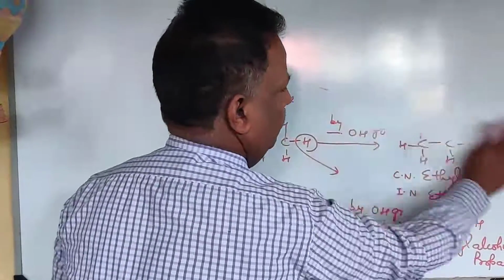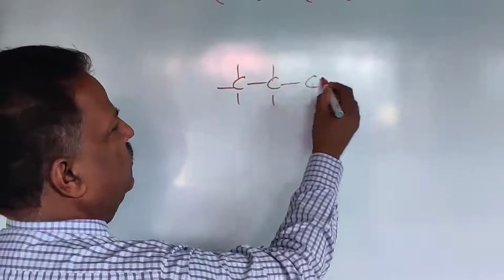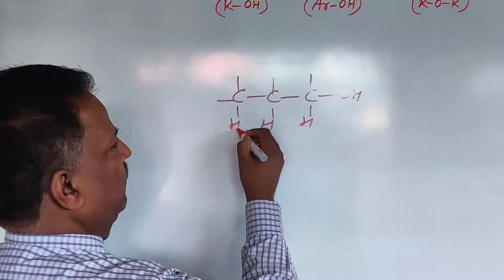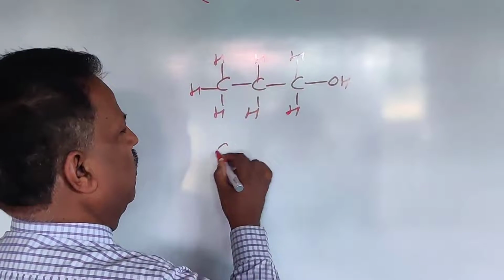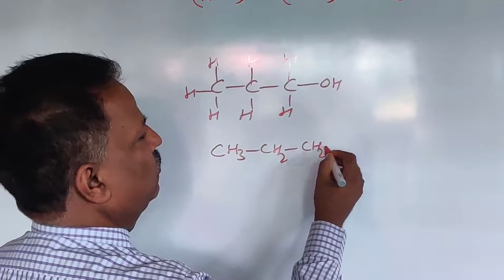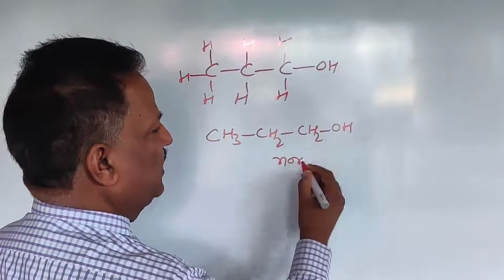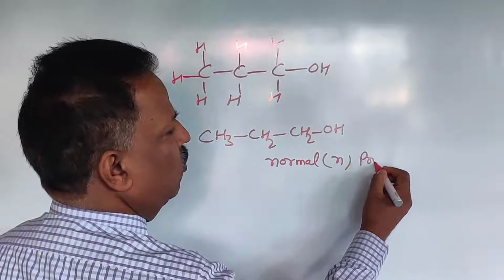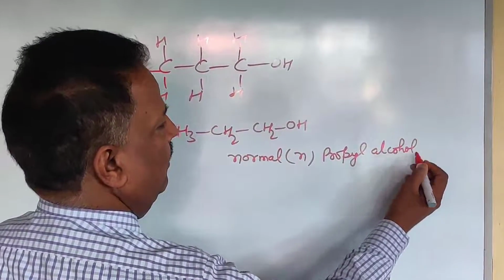See here. CH3CH2CH2OH. This is normal, straight chain, normal propyl alcohol.